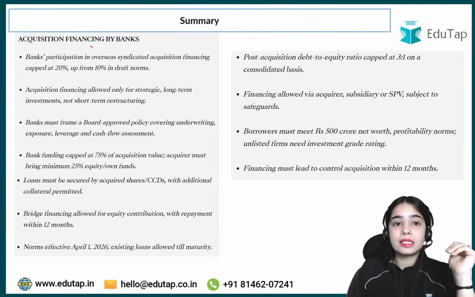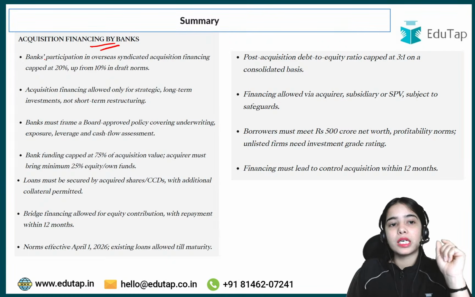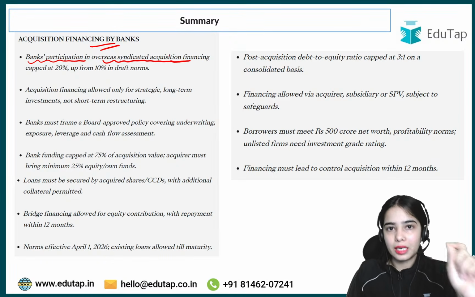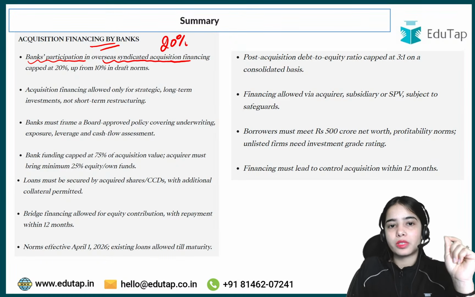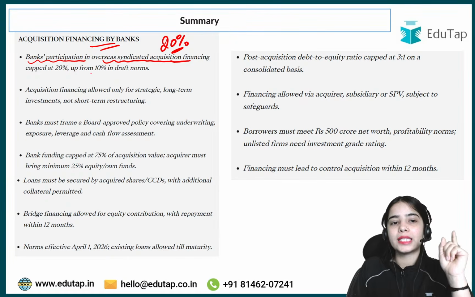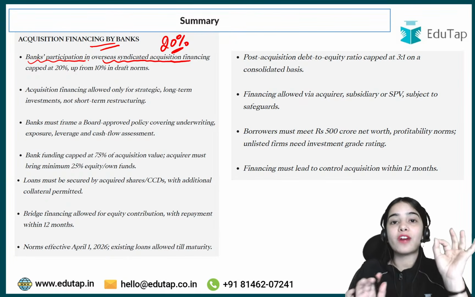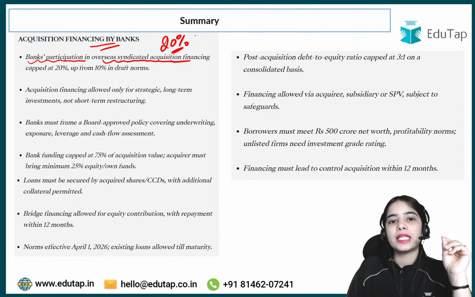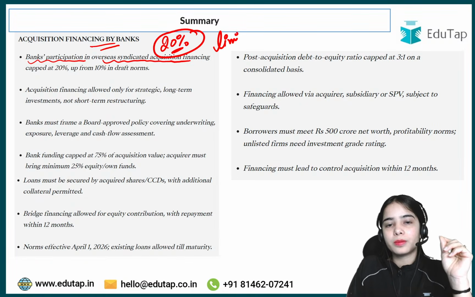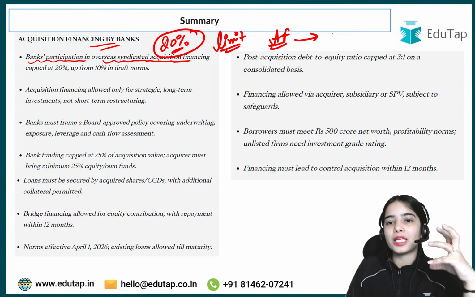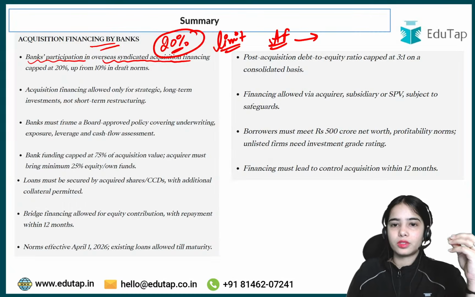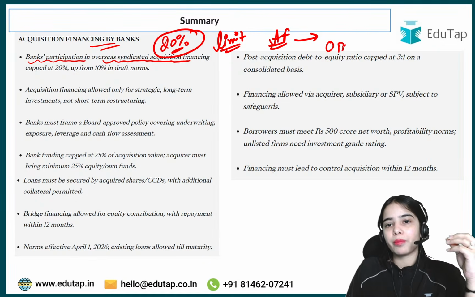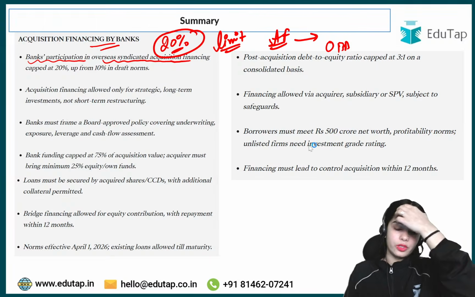Now, acquisition financing by banks, commercial banks. Banks' participation in overseas syndicated acquisition finance is allowed, but it is capped at 20%. In the draft norms, it was said that this will be capped at 10%, but in the final directions, it has been said that 20% is the limit of the acquisition finance that can be given by the overseas bank branch of India in the syndication deal. Okay, in the syndication deal. So this is the idea.